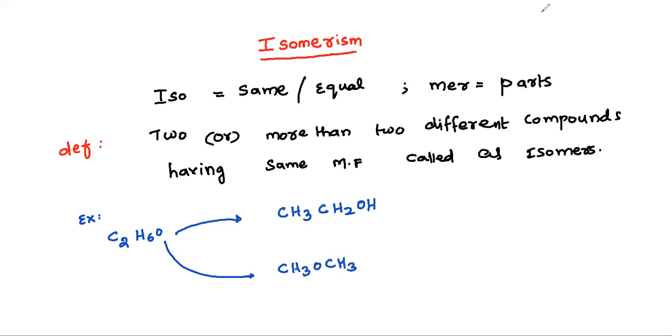I hope you can say what is the functional group present in the first compound. Here it is alcohol, here it is ether. The IUPAC name of the first is ethanol, whereas the other compound is methoxymethane.